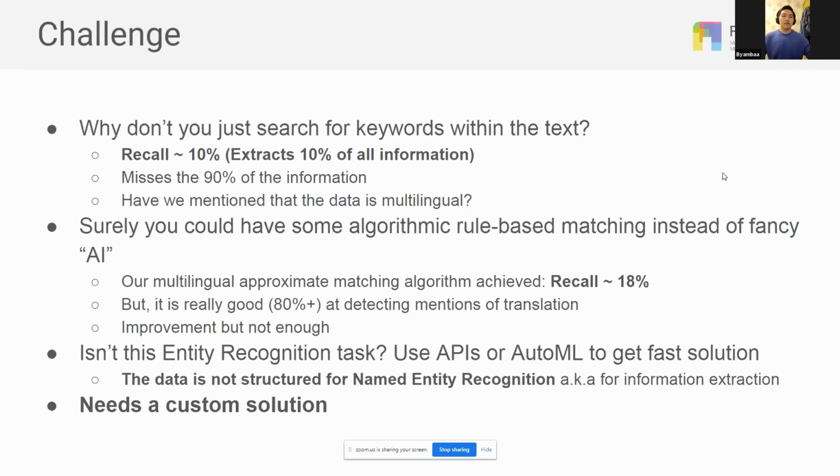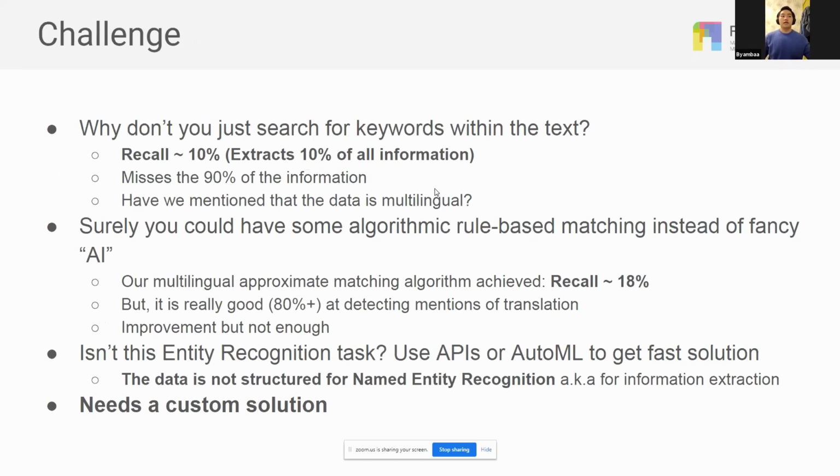And so what's so difficult about this challenge? What's tricky? Some of you might be wondering, why not just search for keywords that could indicate translations? We have tried that, and the result is that it extracts 10% of all the information from the emails, but it misses the 90%. And our data is multilingual, so it's quite tricky to get it working very well.